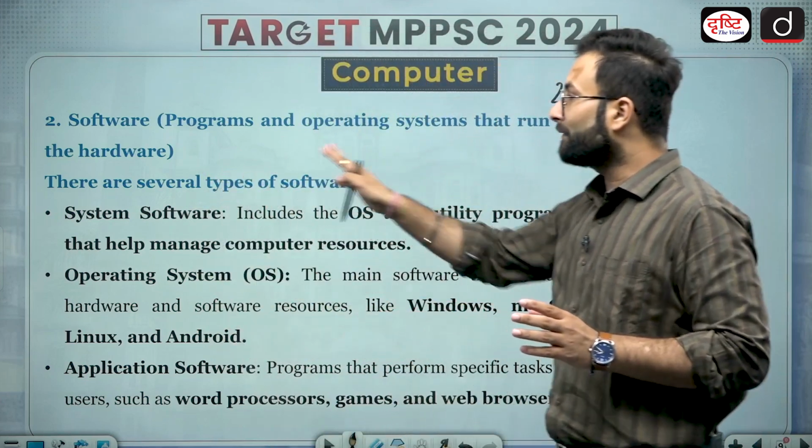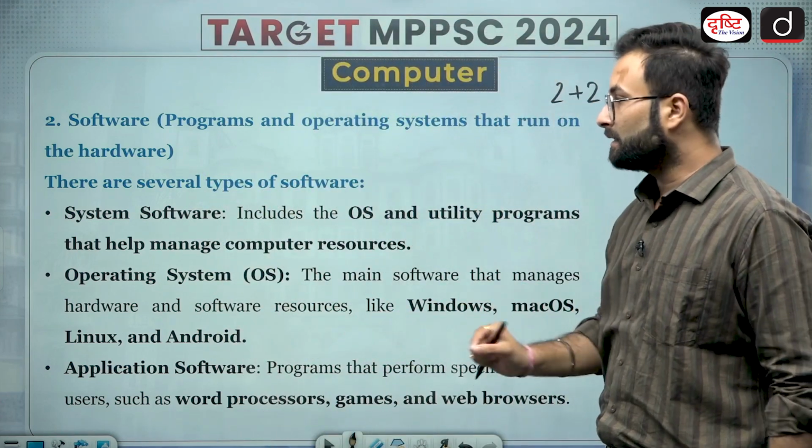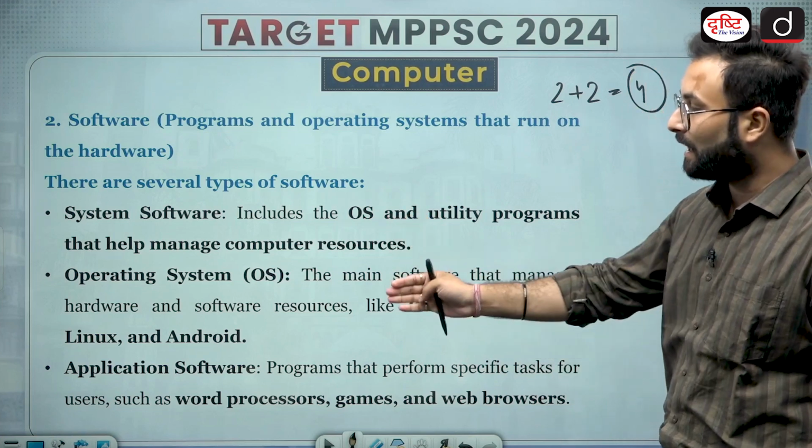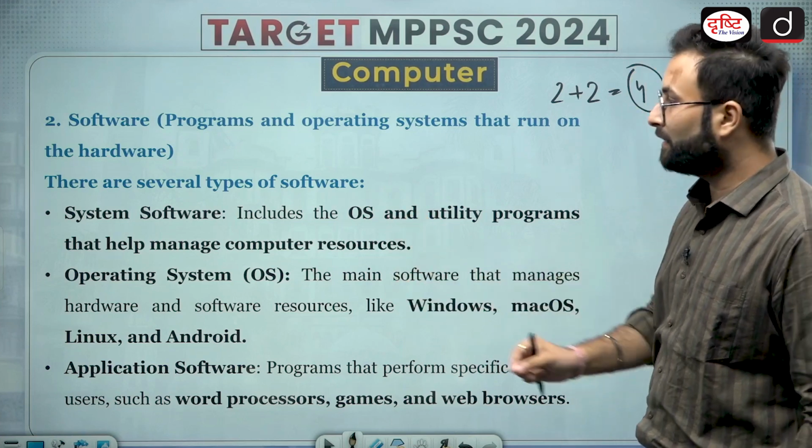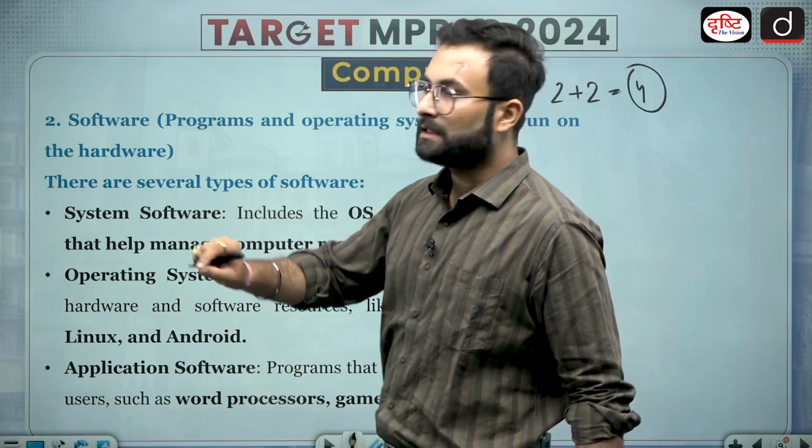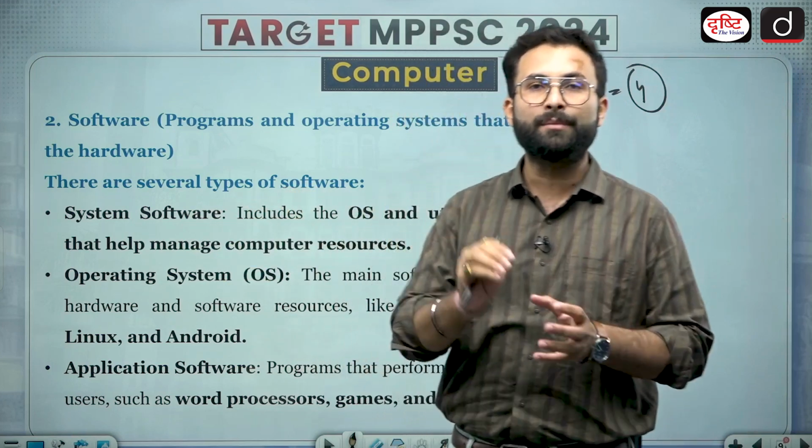Okay, there are several types of software. One is system software, second is operating software, and third is application software. When we are talking about system software, these are the basic ones which are imbibed in the PC.